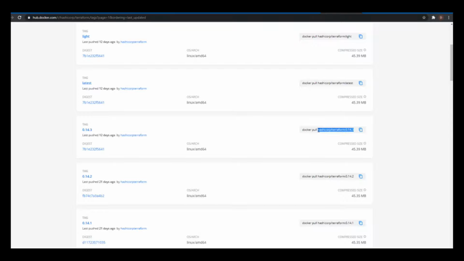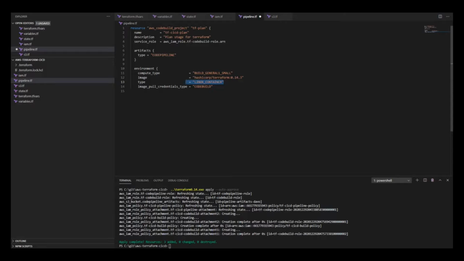It's going to be a Linux type container, and for the image pull credentials type, I'm actually going to use the service role. I want code build to use the service role, so the role we created, to be able to download these images and to be able to retrieve the credentials from Secrets Manager.